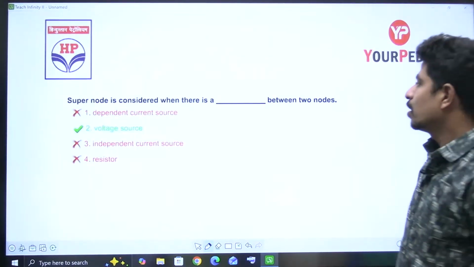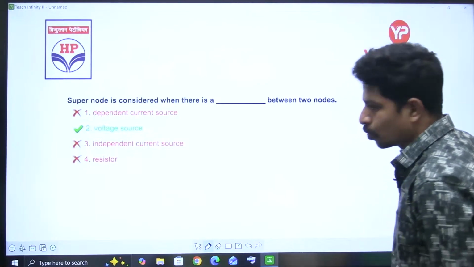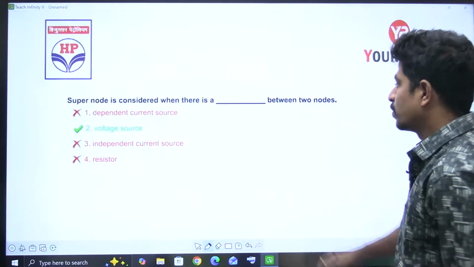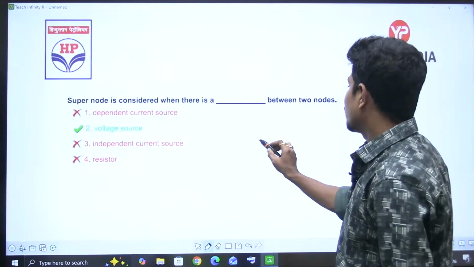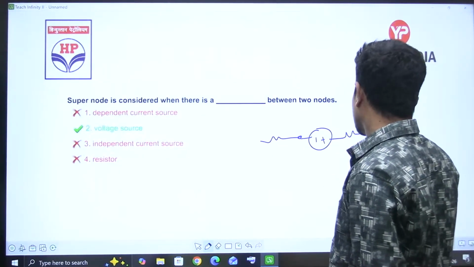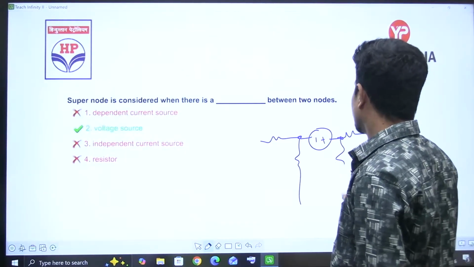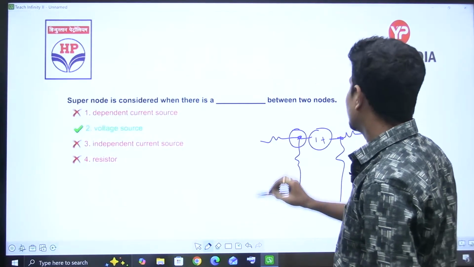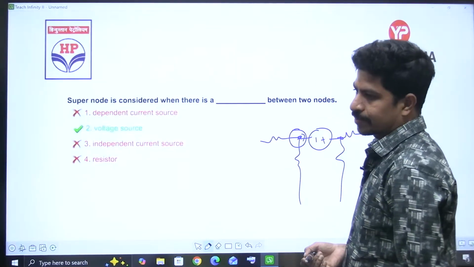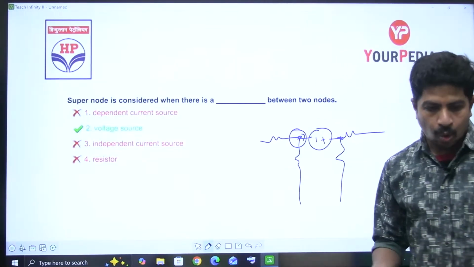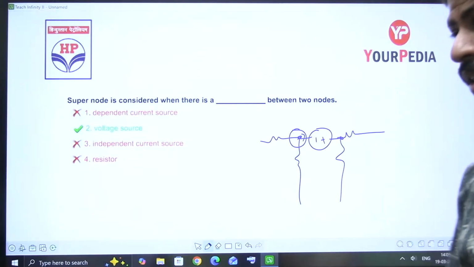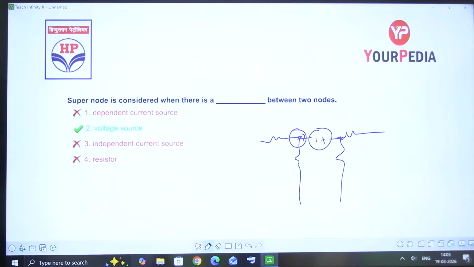A supernode is considered when there is a voltage source between two nodes. Observe. Suppose there is a resistance here, a node here, a voltage source here, and a node here. I can't write the KCL here. I can write it if I know this current, but I can't apply Ohm's law here. Whenever there is a voltage source between two nodes, a supernode is considered.